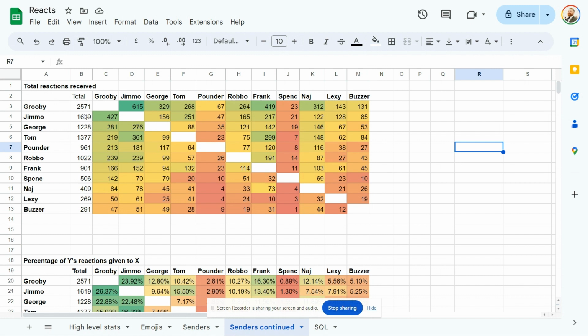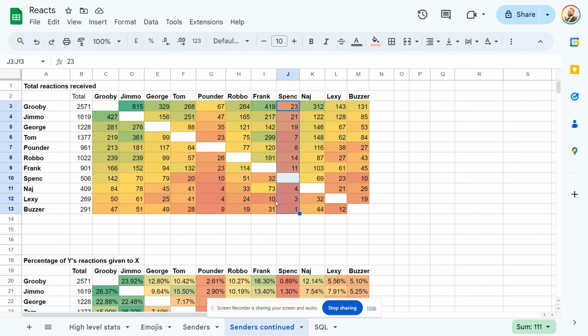So, for example, I've sent 615 likes to Jimmo. He has sent me 427 in return. So the senders here on the y-axis and the receivers on the x-axis here. Things to pull out from that. That's the most, 615 there. The least is Buzzer, who has liked a grand total of one of Spenko's messages.